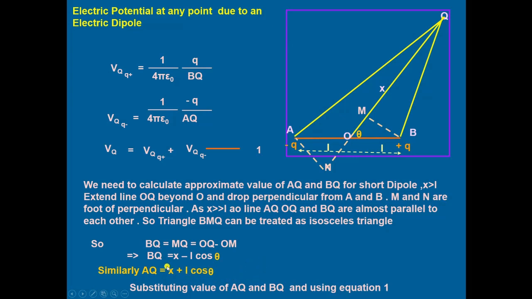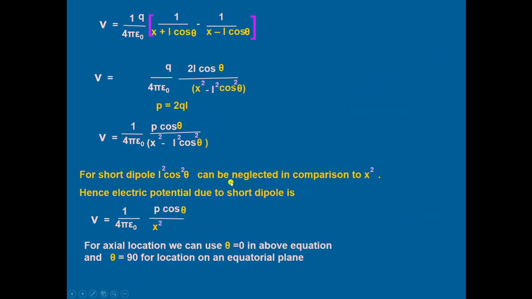Then substituting these values and using equation number 1, we get V equal to Q upon 4 pi epsilon naught times 1 by (x minus L cos theta) minus 1 by (x plus L cos theta). Simplifying this equation, cross multiplying and taking the LCM, V comes out to be Q by 4 pi epsilon naught multiplied by 2L cos theta divided by x square minus L square cos square theta.